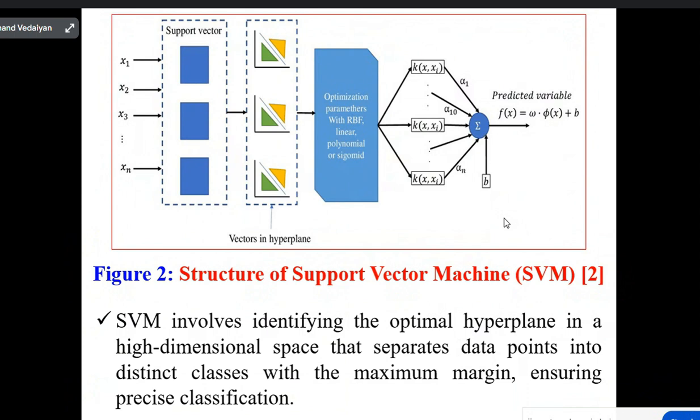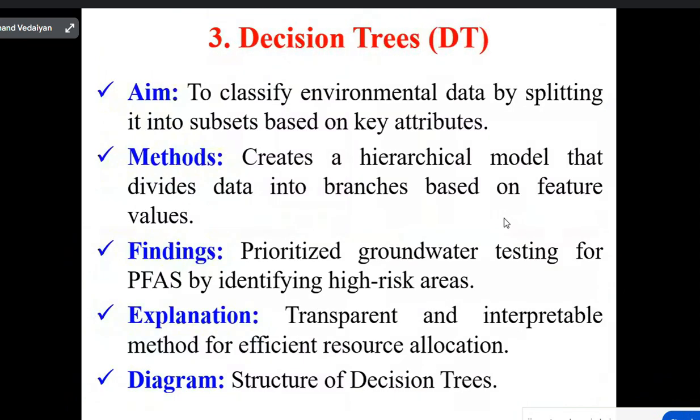Then finally we combine with the various fine tuning parameters, and finally we predict the predicted variable. That means support vector machine involves identifying the optimal hyperplane in a high dimensional space that separates data points into distinct classes with the maximum margin, ensuring precise classification.